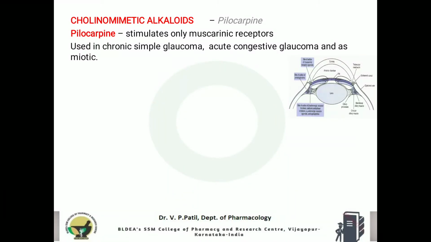Pilocarpine is grouped under cholinergic alkaloids, which stimulate only the muscarinic receptors, especially at the eye. So that's why pilocarpine is used in ophthalmology. It is mainly used in chronic simple glaucoma, as well as acute congestive glaucoma, and as a miotic, since it acts only on the muscarinic receptors, especially at the eye.